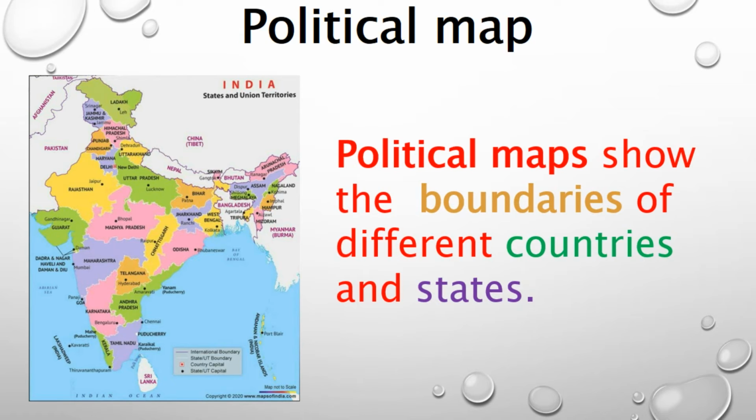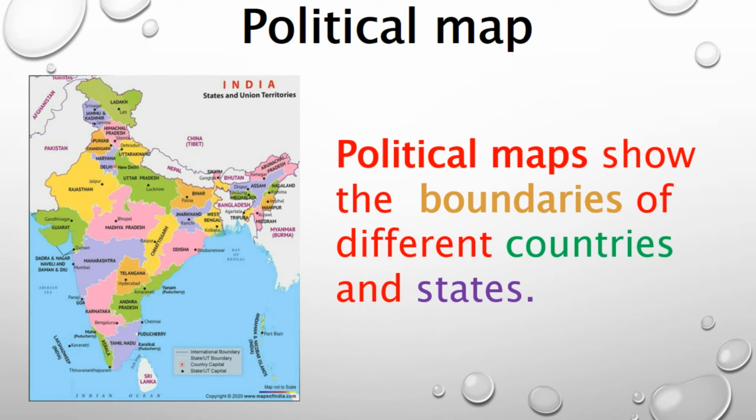See here in the Indian states, I am showing you the India states and union territory map. In this map, all the states are given in different colors. See, Jammu Kashmir in green and Rajasthan in yellow and Tamil Nadu in purple and Andhra Pradesh in green.